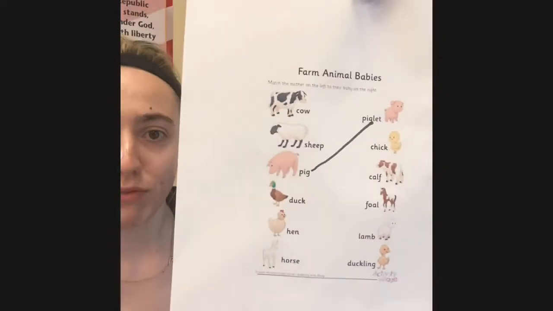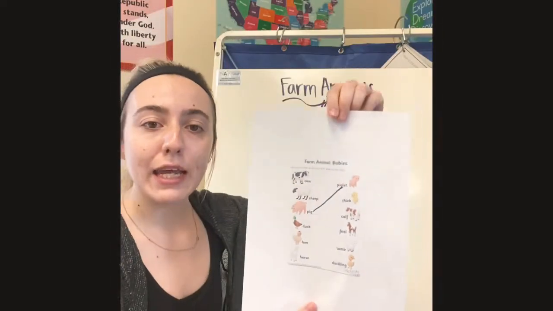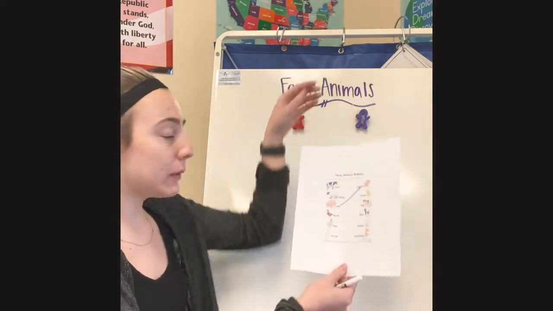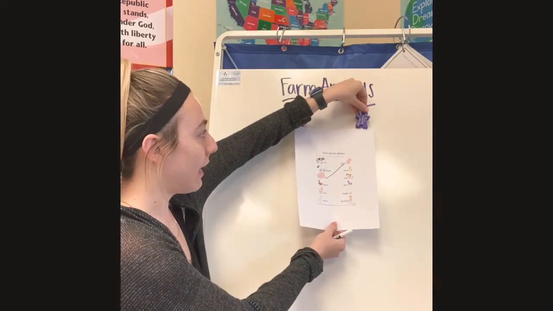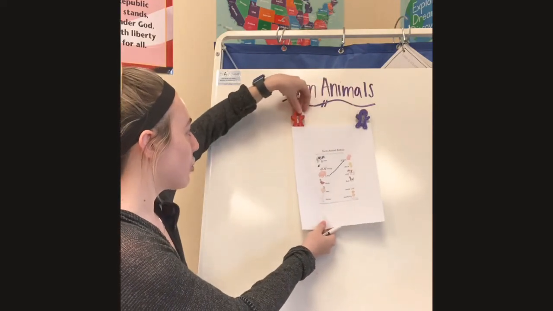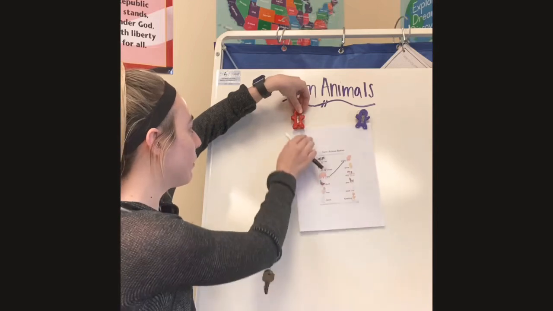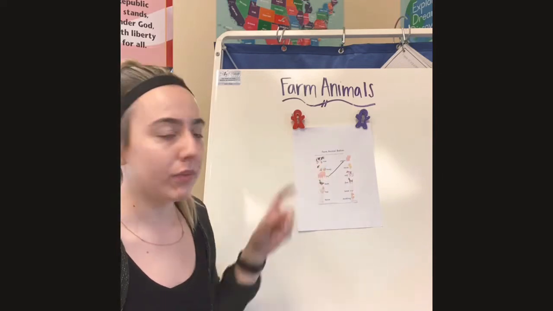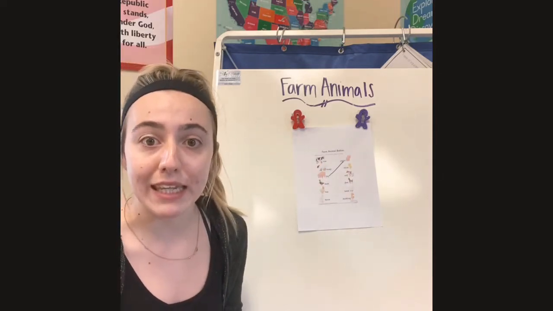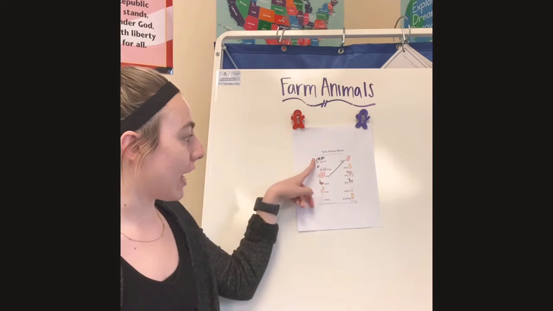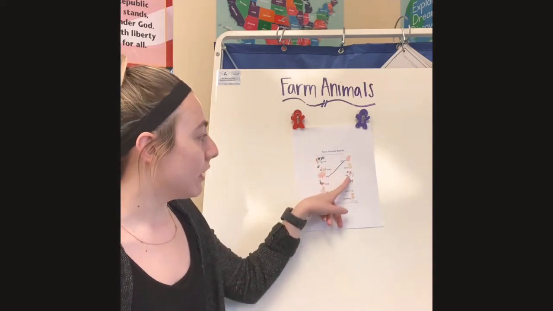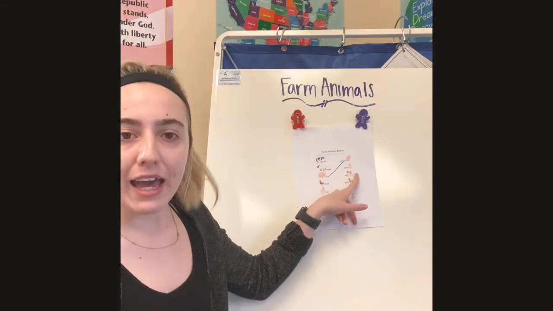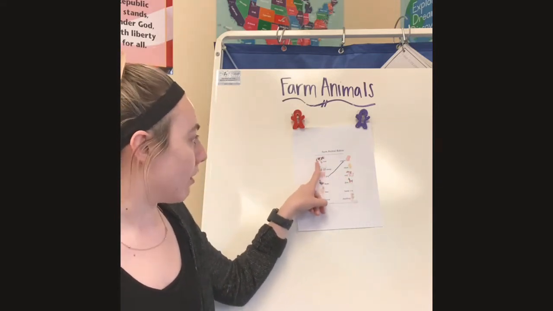So let's put our finger on the mama cow. And a baby cow is called a calf. Can you say calf? A calf. Awesome job, friends. So we're going to point to our mama cow, and we're going to do the same thing like we did with the pig and the piglet, right? We're going to find our mama cow, and we're going to go all the way down to our calf. It's right under the little baby chicken, and it has brown spots instead of black spots.